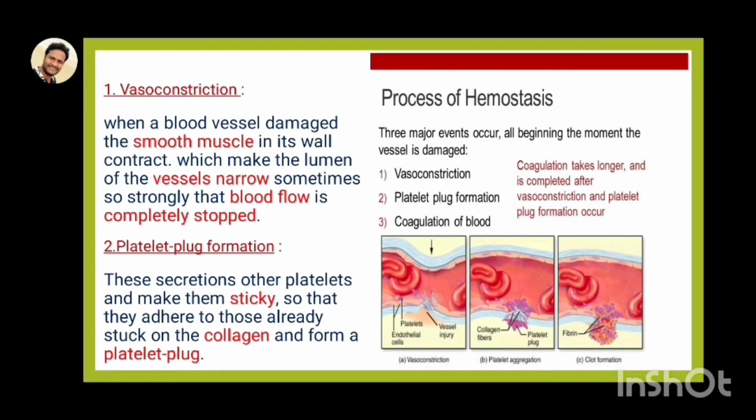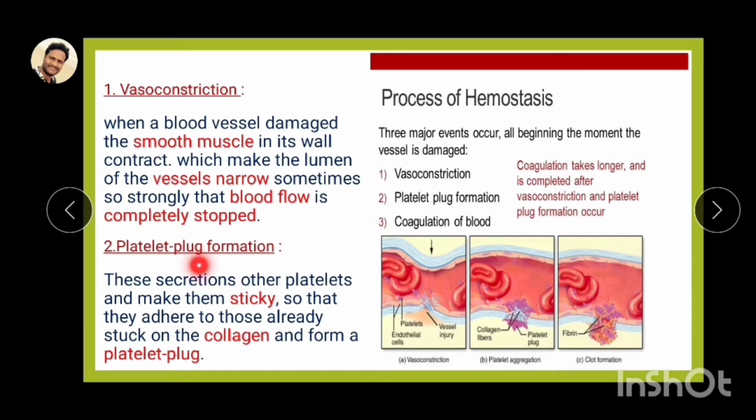So one is vasoconstriction. This is the diagrammatic representation. After the blood vessel is damaged, the smooth muscle contracts, and the blood vessel becomes very narrow. Sometimes this contraction is so strong that blood flow within the blood vessel stops completely. So this is the first one, vasoconstriction.